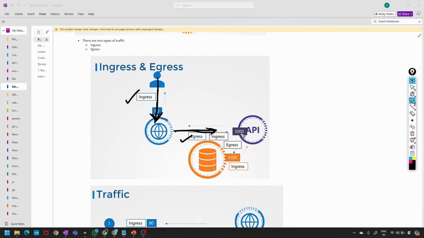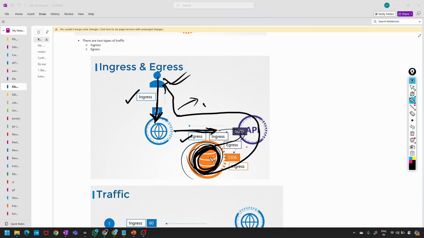The same response, whatever data is stored, will be fetched and go through the API to the user. This is the final response to the user, who can see whatever data is inside the database.